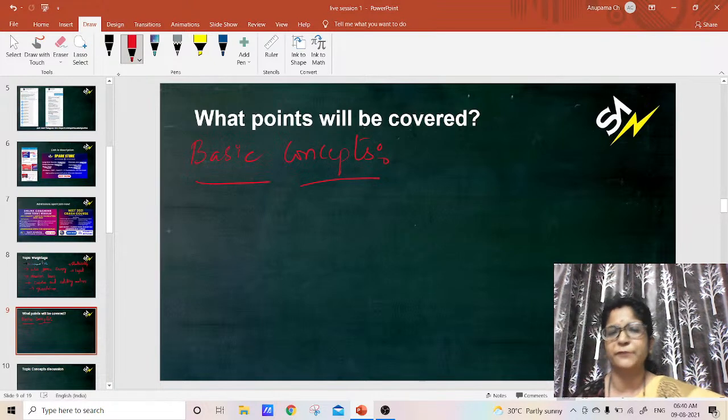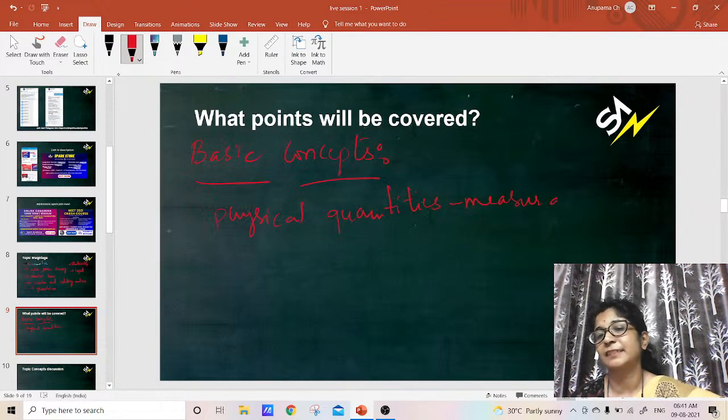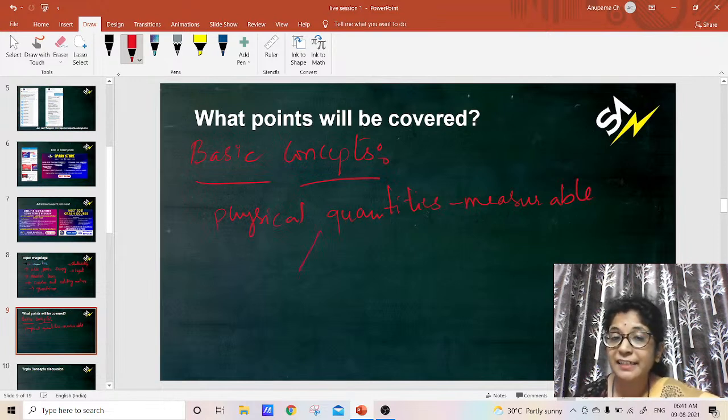We have so many physical quantities, since we can measure so many things around us. And these physical quantities are divided into two types.